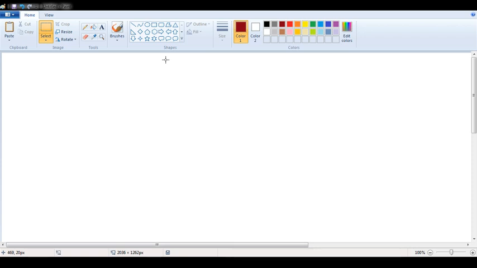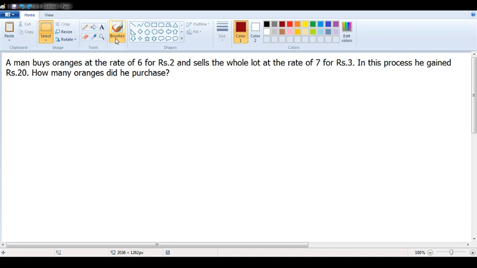Now listen carefully. I am using the same analogy for the last question of today's class. Now read the question. A man buys oranges at the rate of 6 for 2 rupees. Buying is nothing but cost price. The cost price of 6 oranges is 2 rupees. Suppose I have a shop selling oranges, and you came to my shop.